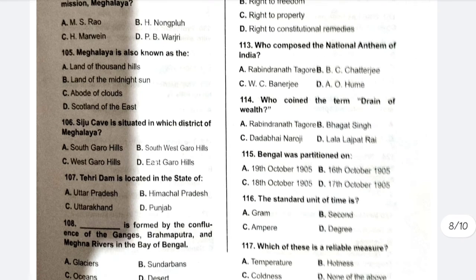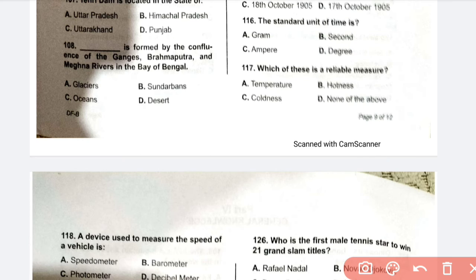Who composed the national anthem of India? It's A, Rabindranath Tagore. Who coined the term drain of wealth? It is Dadabhai Naoroji, C. 115. Bengal was partitioned on B, 16 October 1905. The standard unit of time is B, second. Which of these is a reliable measure? A, temperature.